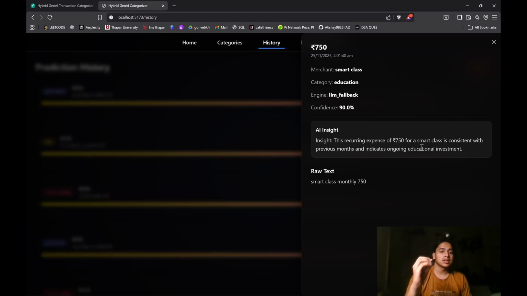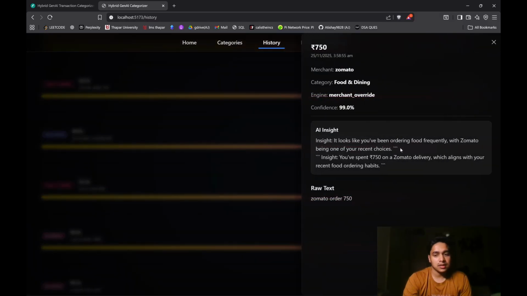I saw this particular transaction's AI insight already. It gets stored locally, and nothing is online. Oh yeah, I forgot to mention: nothing in this entire project is online. It is running completely local and safe. Everything is running right here on this laptop. And this AI insight is maintained locally for this particular transaction via Zustand, because we don't want it to process the same transaction again and again and again.